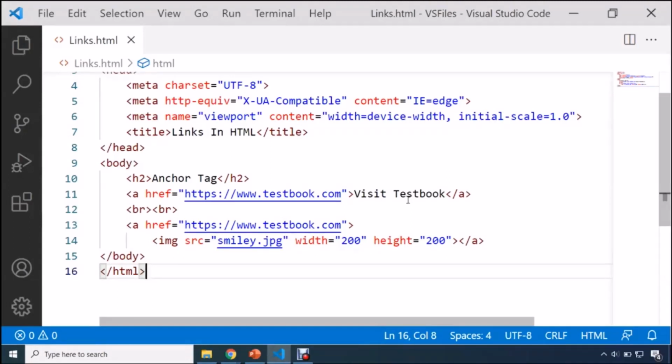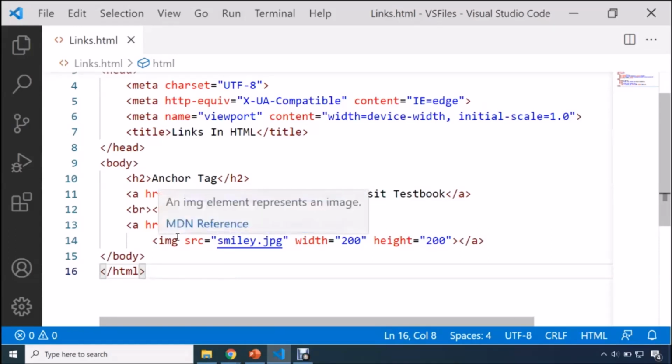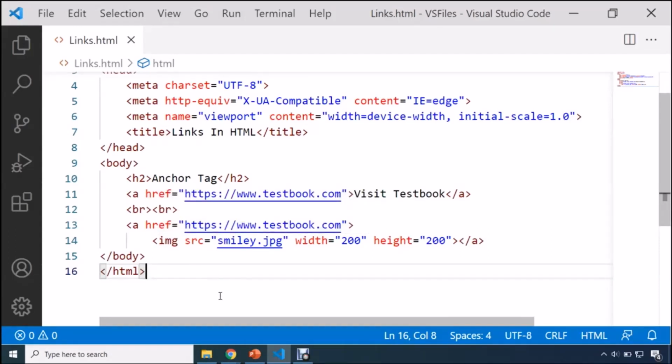So guys, not only can we convert text into a hyperlink, we can treat an image as an anchor tag as well. All you need to do is use an anchor tag, and within that anchor tag, you need to specify an image and you are good to go. So guys, here you can pause and practice. Try to execute these two concepts and then proceed further with me.